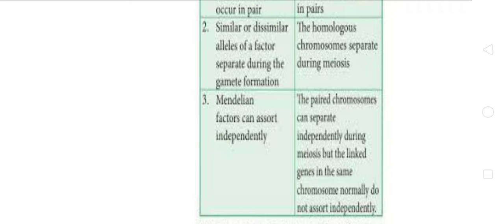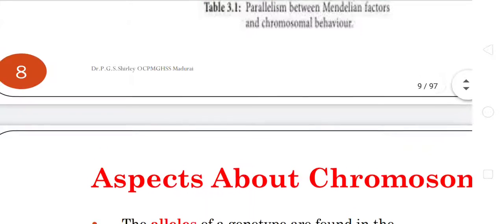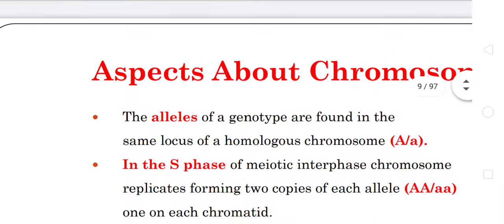Both are the same, somewhat deviant from the Mendelian factors, which we will see later. And next we move on to the important aspects of chromosomal behavior during cell division. In the previous lesson we learnt about alleles. Alleles are responsible for the determination of genotypes present in the homologous pairs of chromosomes.